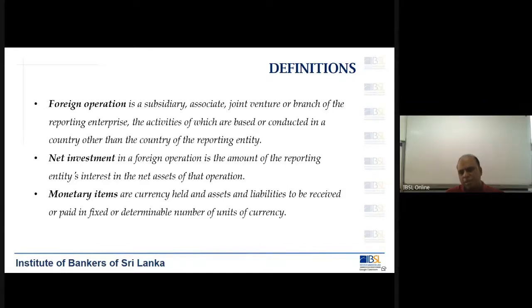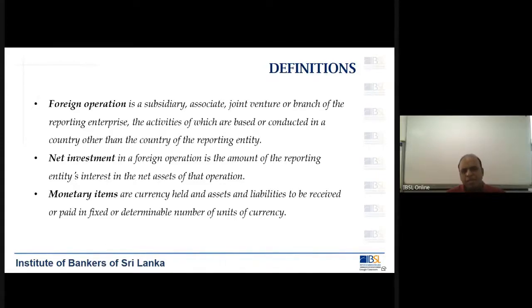Now, say for example, you have invested $100 in a company which is operating in US. But if you take the net worth of that company today, if it is $150, if you sell all the assets of the company, you will get $150. So, but what you have invested is only $100. So what is the net investment? It will be $50. Okay. Then you have monetary items.